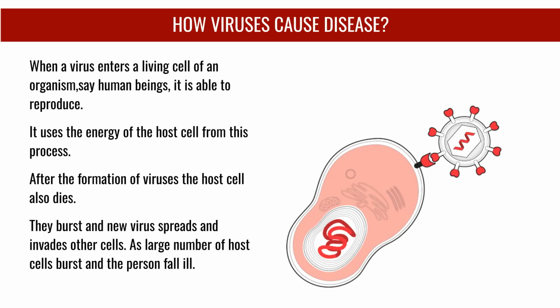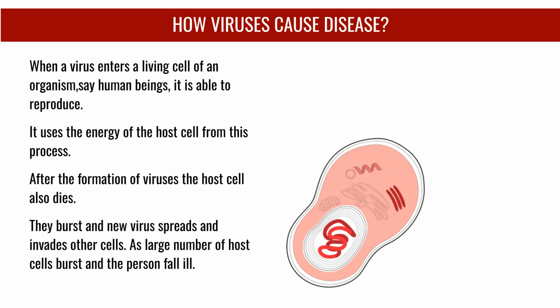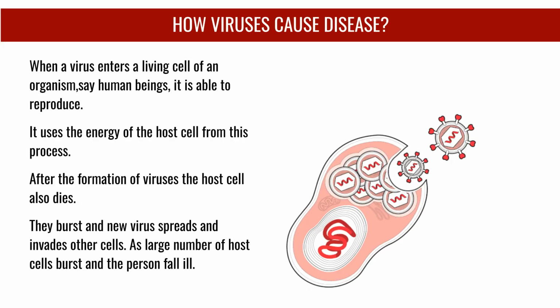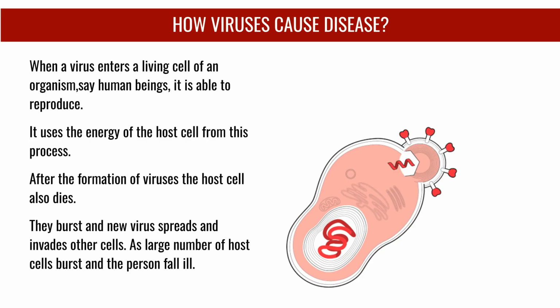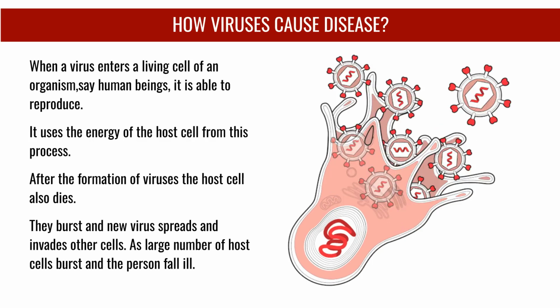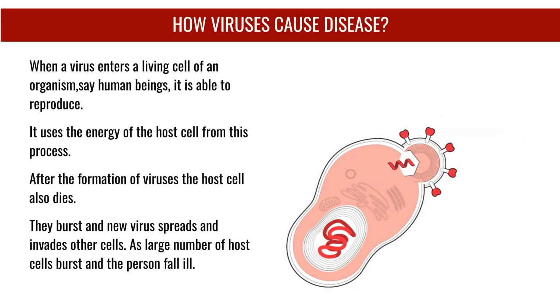When a virus enters a living cell, it reproduces using the host cell's energy. After forming new viruses, the host cell dies. They burst, spreading new viruses to other cells. When many host cells burst, the person falls ill.